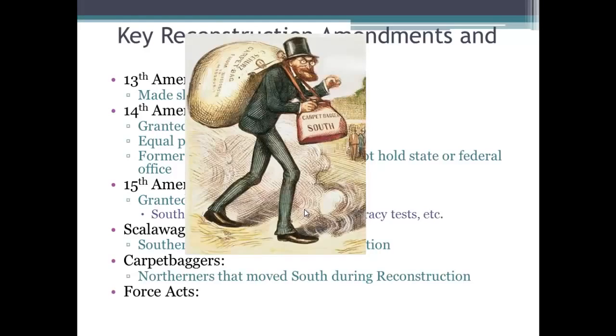And the Force Acts were passed in 1870 to 1871. These were passed in response to the Ku Klux Klan, which was terrorizing African Americans, and federal troops could be sent in and used to quell the KKK. Very important slide, guys. Please make sure you know all of those terms.